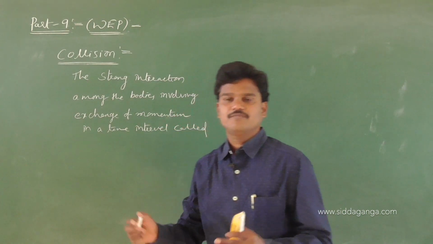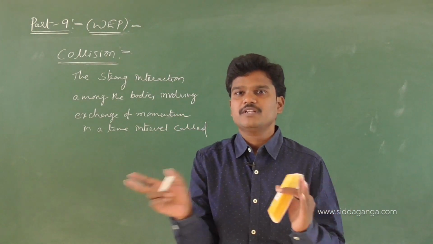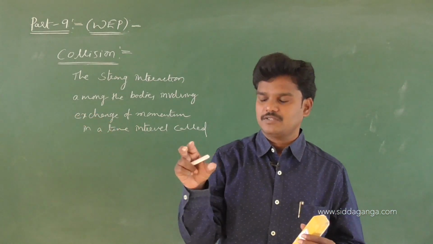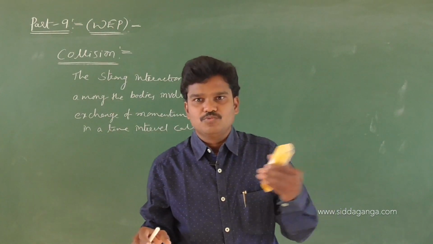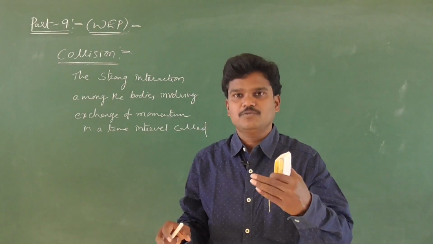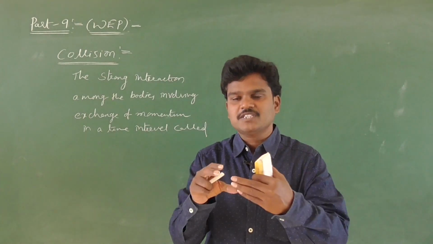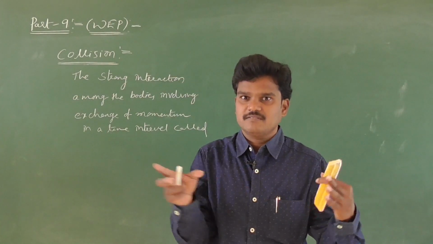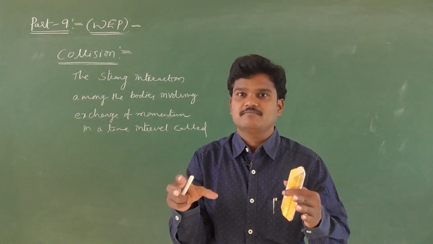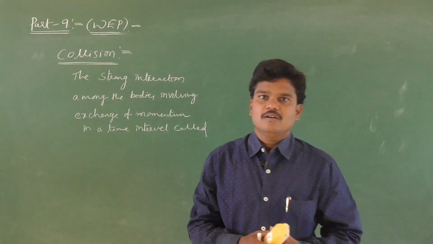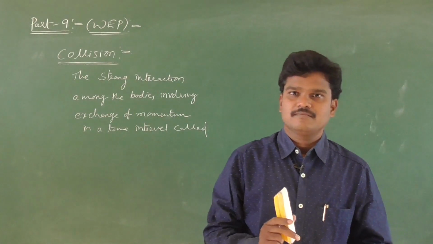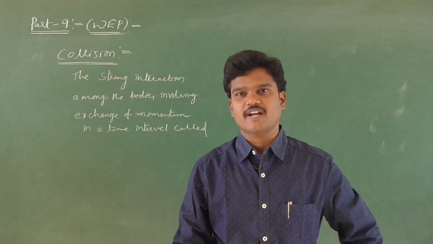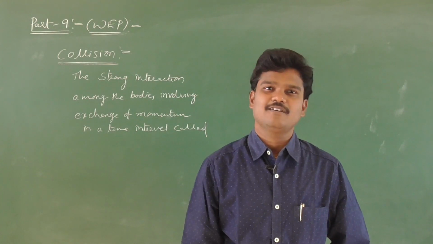See, very simple. If two bodies touch each other, the momentum of the bodies will be exchanged. This body moves with some speed v1, mass m1, and the other body has mass m2 and speed v2. If they touch each other, momentum will change between them. Whenever the momentum changes, that is nothing but a collision. And keep in mind, during the collision,